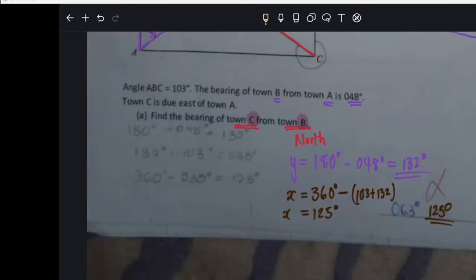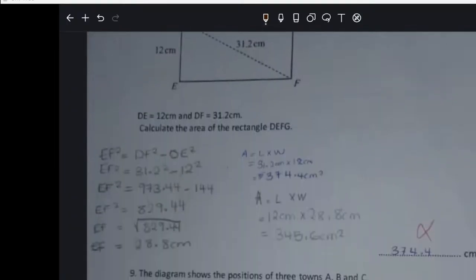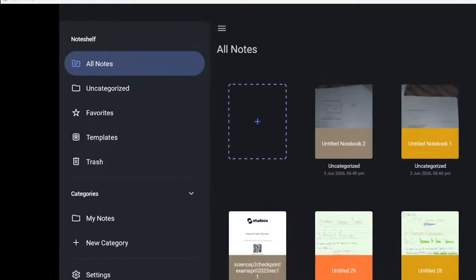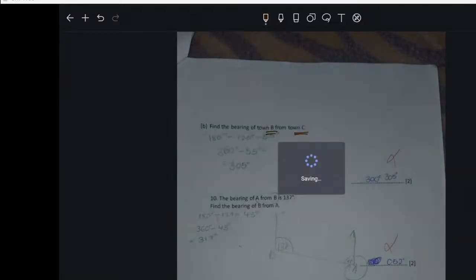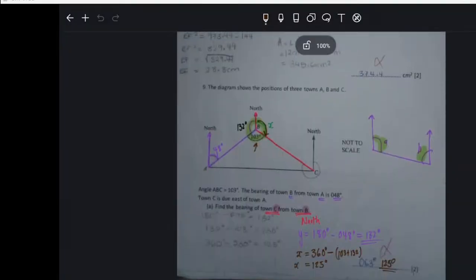Okay. Let's see another one. Here now they're saying find the bearing of B from C. Let's go back to the question, to the diagram.